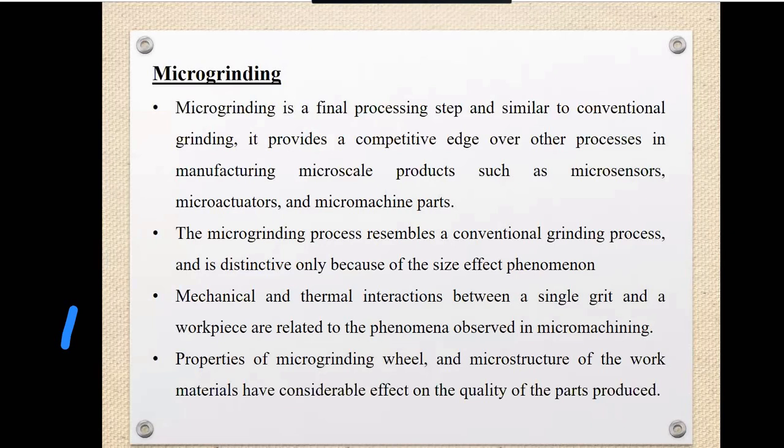So basically, there is no particular definition of micro grinding. It is just like the grinding that we have discussed. Grinding is a material removal process, but the thing is that we are dealing with the micro level. So that is micro grinding. The micro grinding process resembles the conventional grinding process. We can say that. The distinction is only because of the size of the phenomenon, as we have discussed, because we are dealing with micro things.